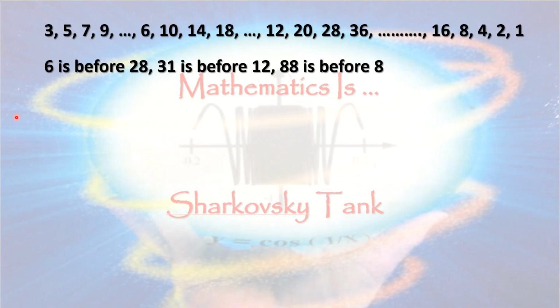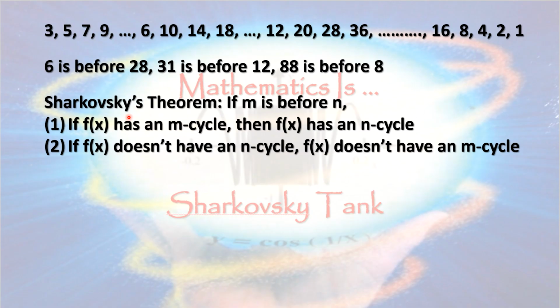So here is Sharkovsky's theorem in two forms. Assume that the integer m comes before the integer n in Sharkovsky's ordering. If a function f has an m-cycle, then it also has an n-cycle. If a function does not have an n-cycle, then it does not have an m-cycle. You might recognize that versions 1 and 2 are logical equivalents of each other. The mathematical term for them is contrapositive. Let's see what they can tell us.